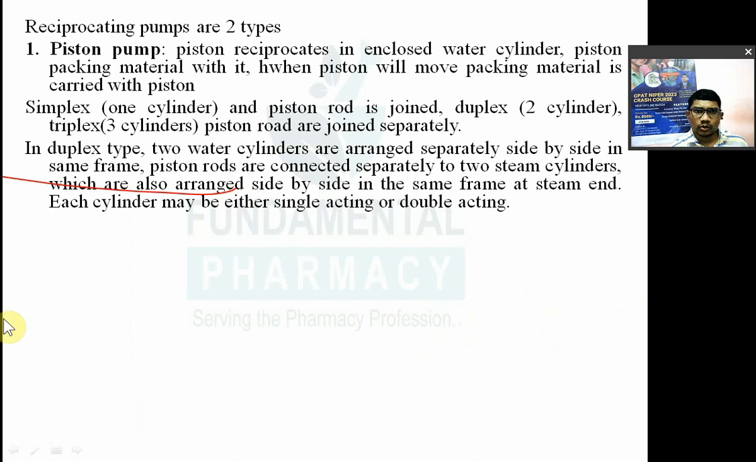In the duplex type, two water cylinders are arranged separately side by side in the same frame. Piston rods are connected separately to the two steam cylinders. क्योंकि उसको ड्रिवन करना है ना, आपको पिस्टन को मूवमेंट देना है, इधर मोटर से दे सकते हो आप या फिर स्टीम से दे सकते हो. The piston rods are connected separately to the two steam cylinders which are also arranged side by side at the steam end. Now each cylinder may be either single acting or double acting.